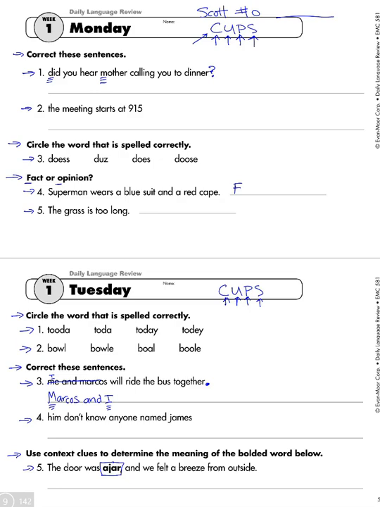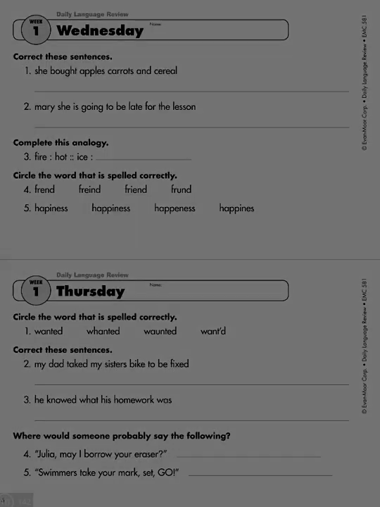The door was blank, and we felt a breeze from outside. So what word would make sense in that where we're saying blank? The door was blank, and we felt a breeze from outside. And that's usually going to be what the bolded word means. So go ahead and do that, and we will be done with Tuesday.